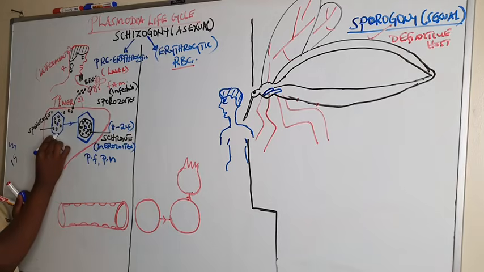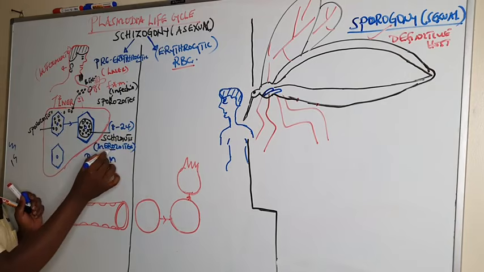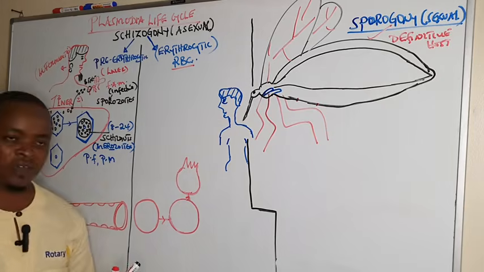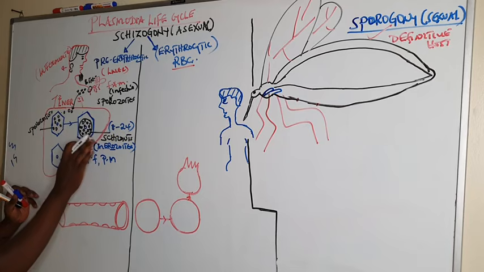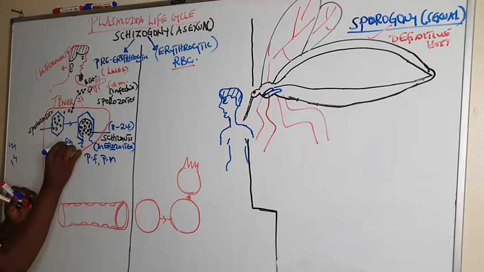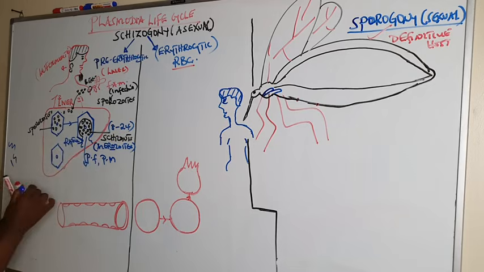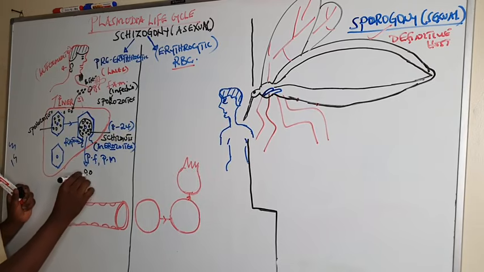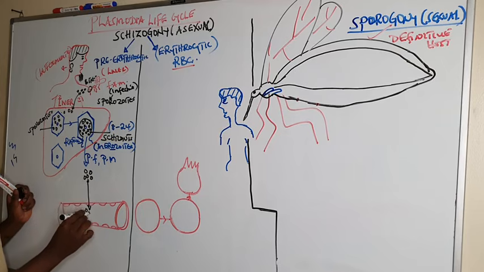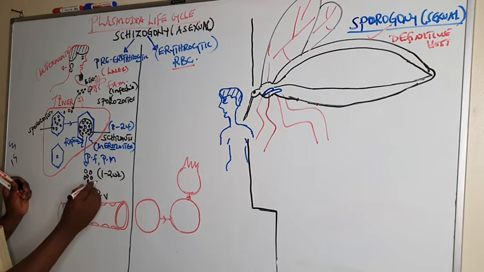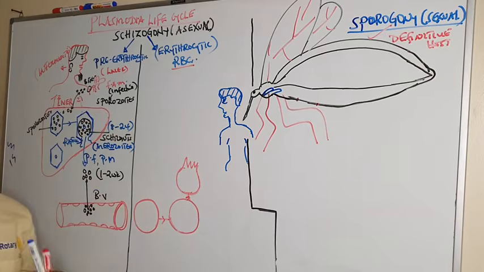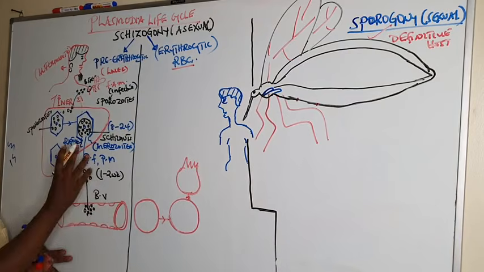Once they reach the liver cells, they form schizonts containing merozoites, and once they mature, the liver cell together with the schizont ruptures, releasing the merozoites into the bloodstream. This takes an average of 1 to 2 weeks depending on the species; some can take 6 days, others 10 days.